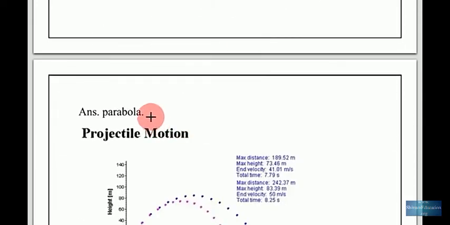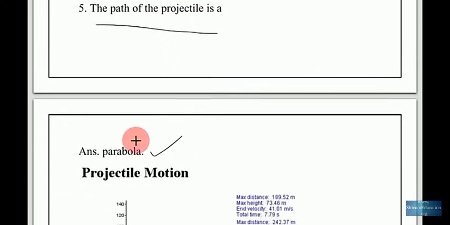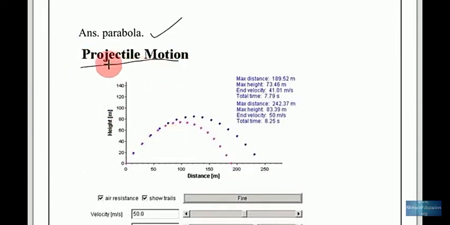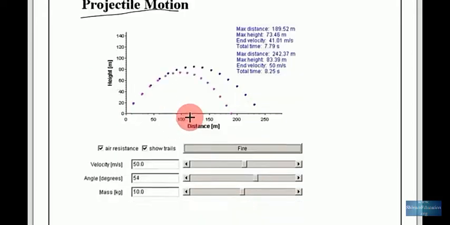The path of the projectile is a parabola. So let me show the example, projectile motion. So this is the upward motion and this is the downward motion. So downward motion is more than upward motion.